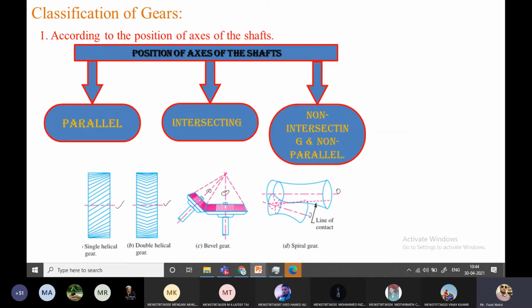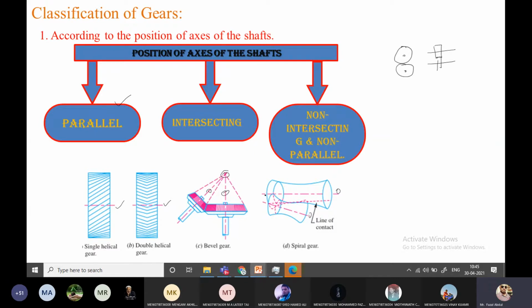If the axes of the gears are parallel to each other, this is one gear, this is the second gear, and both axes are parallel to each other. So I am drawing it here separately. This is the axis of one gear, this is another gear, and both axes are parallel to each other. That comes under this classification. Intersecting means, as you can see in the bevel gear, these two axes intersect at this point. This is the position of the gear axis here. Non-intersecting means the axes are neither parallel nor do they intersect.